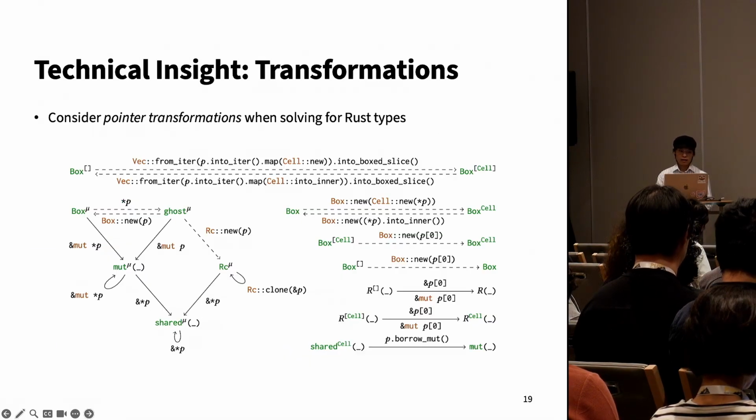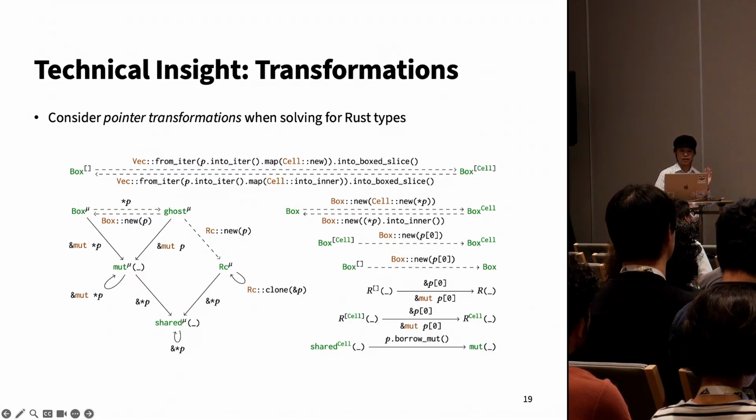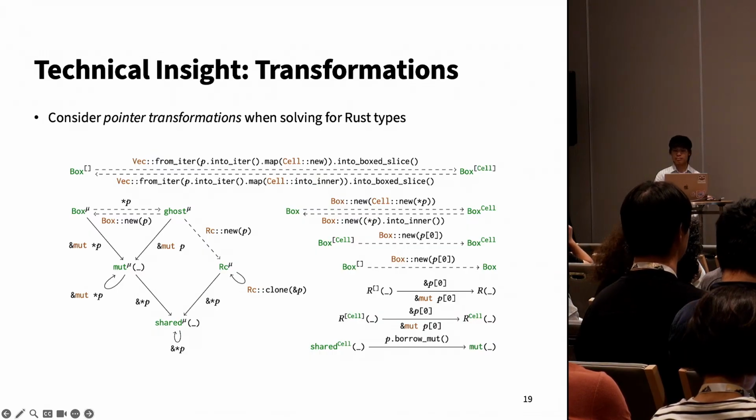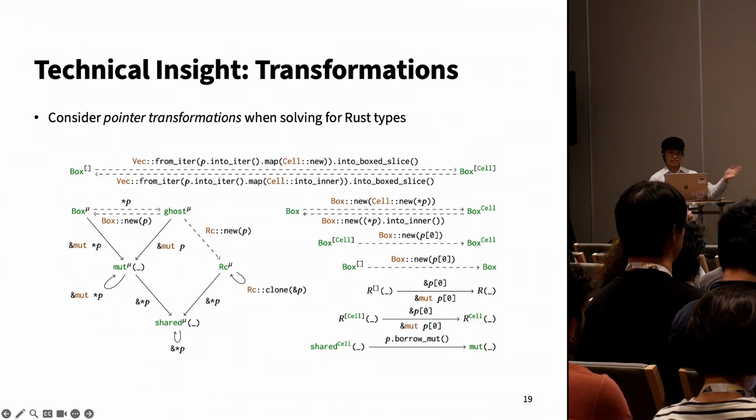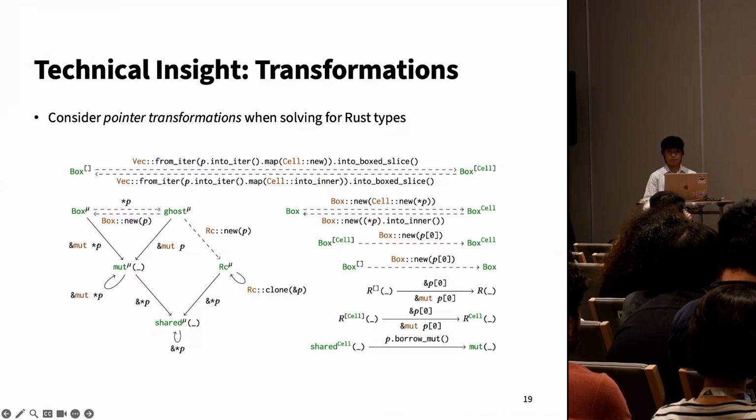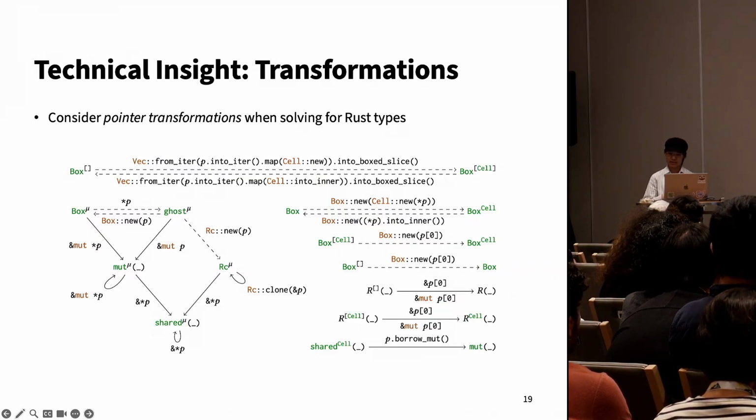Another technical insight is that the SMT constraints generated by Refnator consider pointer transformations. So when choosing Rust types, pointer types are allowed to mismatch in certain contexts as long as the transformation is allowed to rectify it. This allows more correct types to be used than would otherwise be possible. This picture shows all of the transformations considered. There's a lot of them, and the details are in the paper.